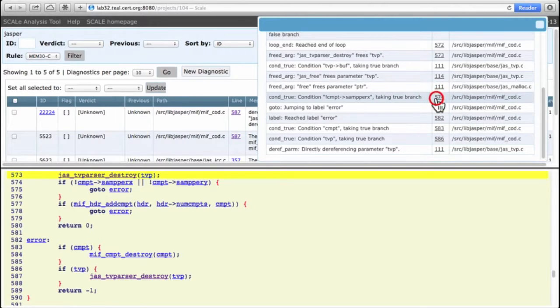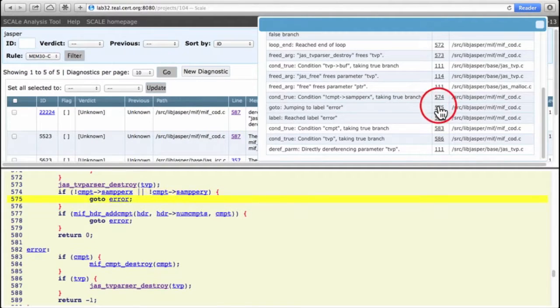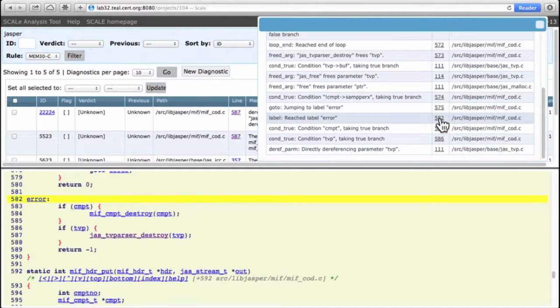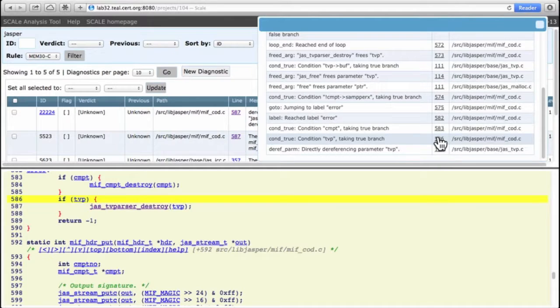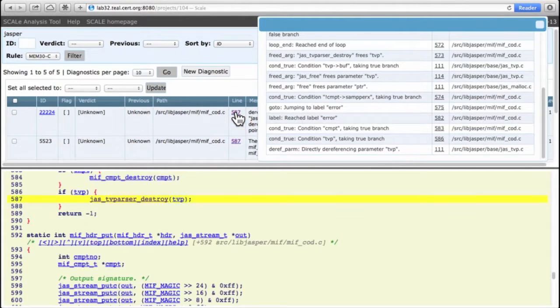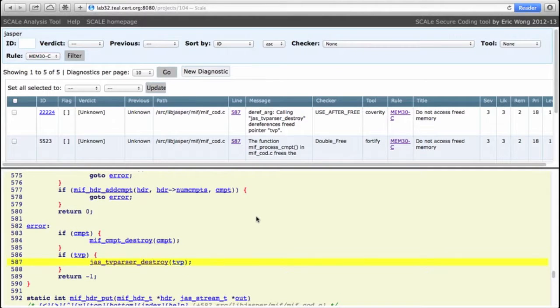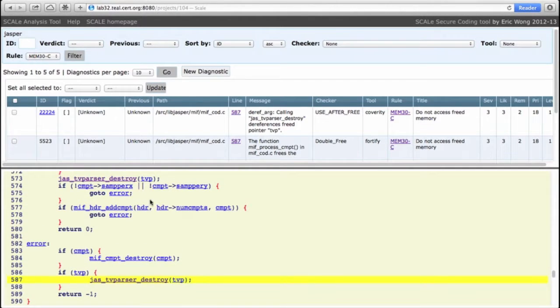Suppose we go to line 574 and decide that this if statement is true, takes a true branch. In that case, we go to error, and error is down here. And then we take the true branch down here, which we're going to do if TVP is not null. And in that case, we instead call TV parser destroy again. So Coverity has indeed found a case where TV parser destroy is being called twice on the same pointer. So this is definitely marked as true.